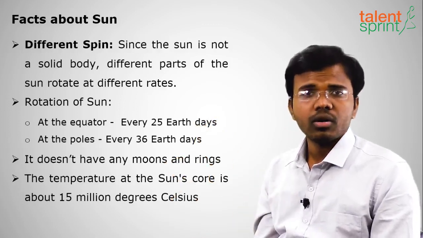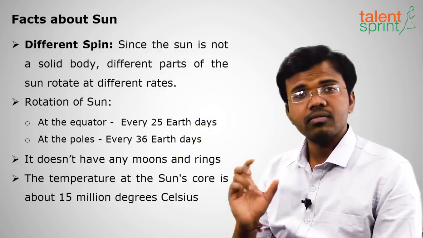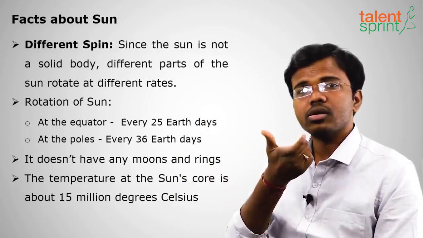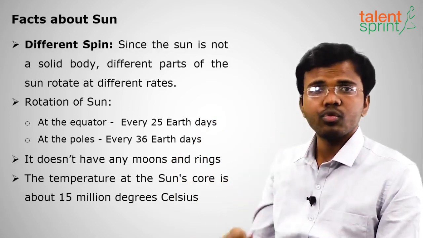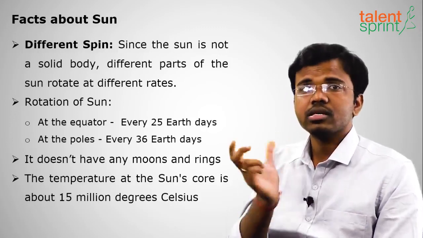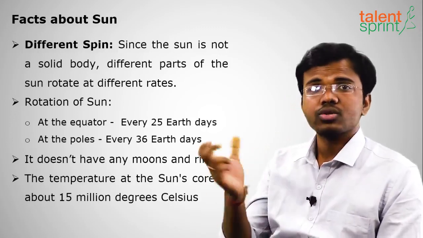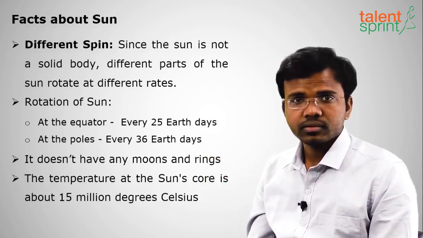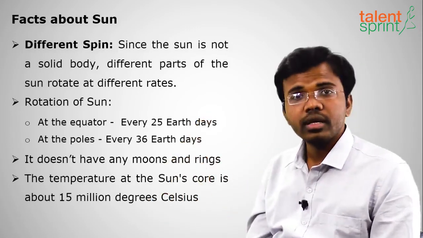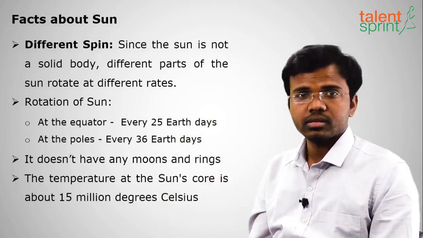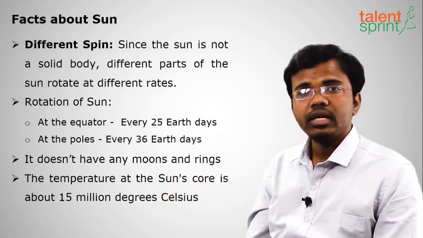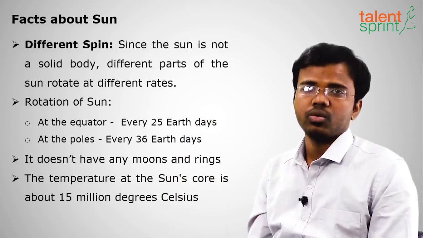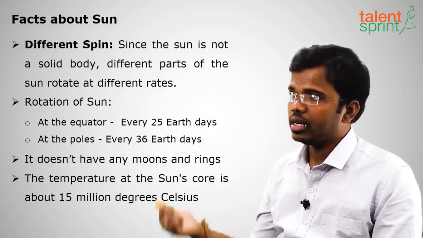Don't think the Sun will not rotate around its own axis. The Sun will rotate around its own axis. Not only planets, the Sun will also rotate, because it is also part of a moving object. So to conserve angular momentum, it has to rotate, but it will be different at different places. At the equator it will take 25 days, and at the poles it will take 36 days for its rotation around its own axis. Clear with this?